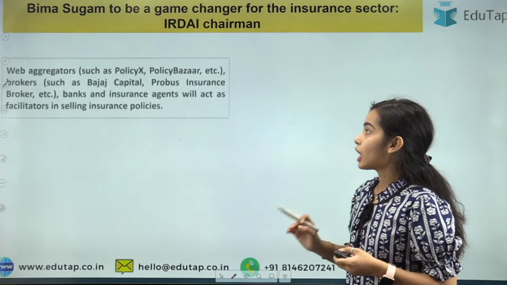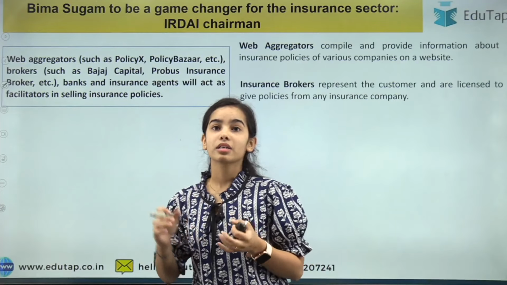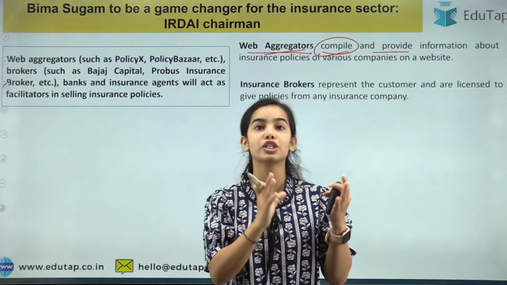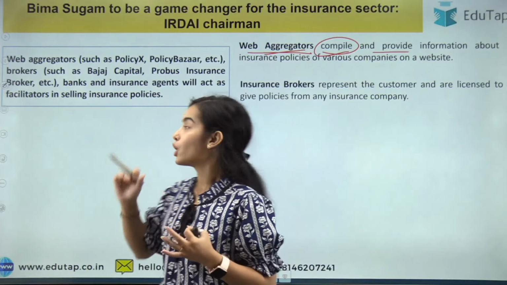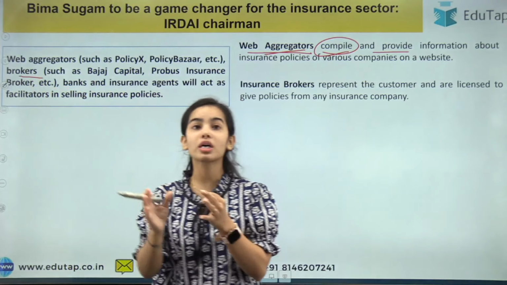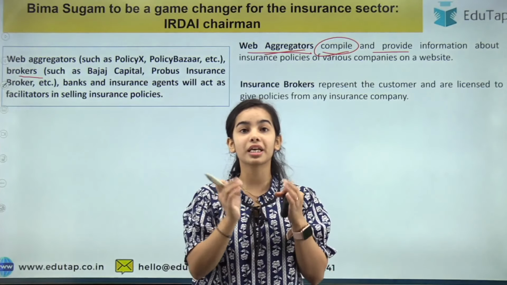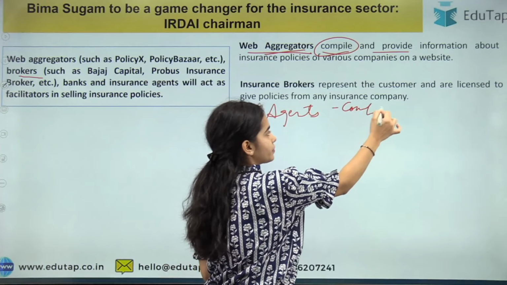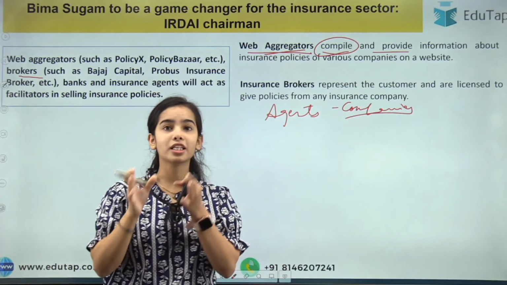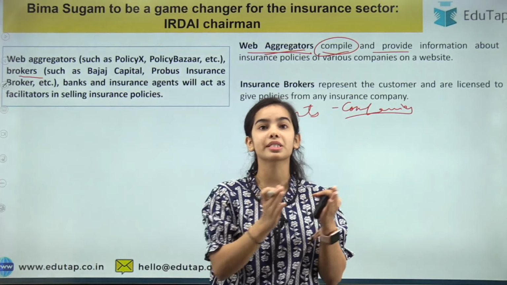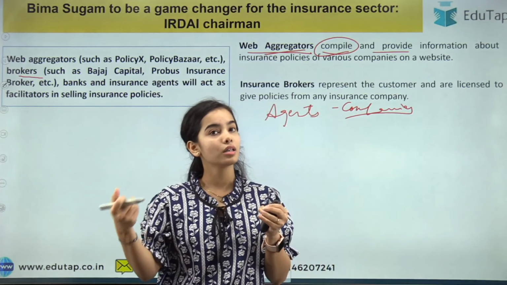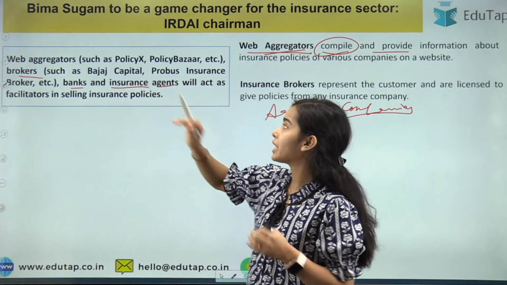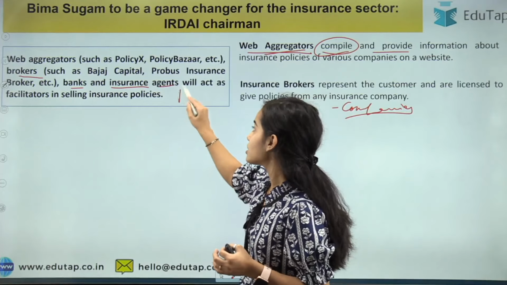Okay, so now web aggregators, they are the ones that compile and provide the information regarding the insurance policies of different companies. Then there are brokers. Brokers represent the customer, and agents represent the companies. So you have to understand this also, that the brokers represent the customer and the agents represent the company. So brokers are hired by the customers directly. So brokers, banks, insurance agents, the web aggregators, all will be in the Bima Sugam portal.